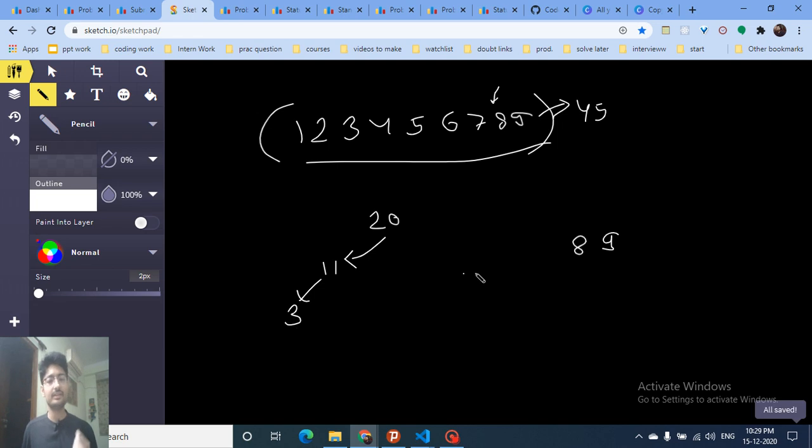As the remaining number is 3, which is less than 9, and I know the number I am pointing at is 8, and I have already used 8 and 9, all the numbers after this are free to use. This number 3 is ahead of the pointer I am on, which clearly means I have not used it till now, and thus I can use it because it's less than 9 and also ahead of the pointer.